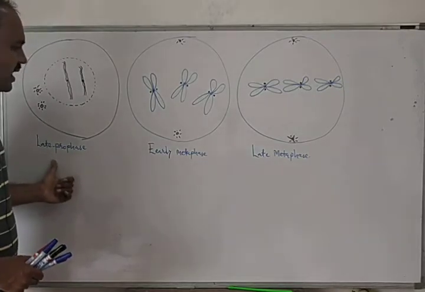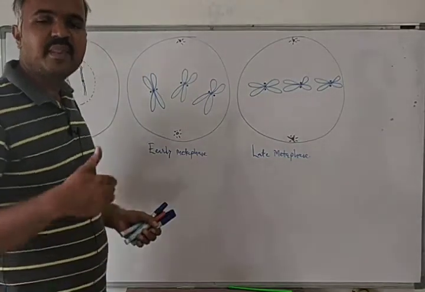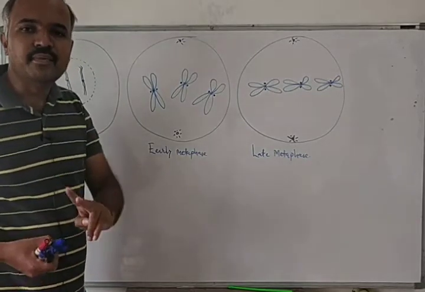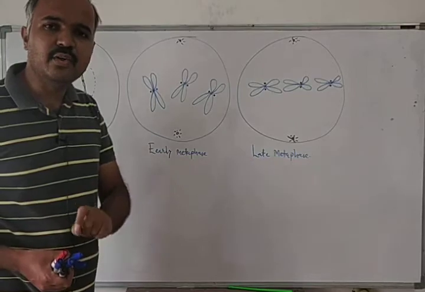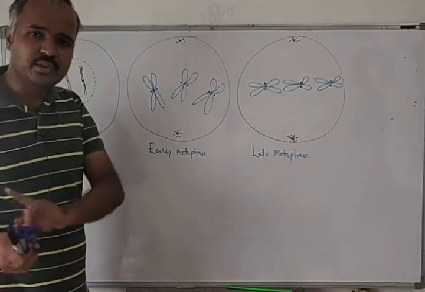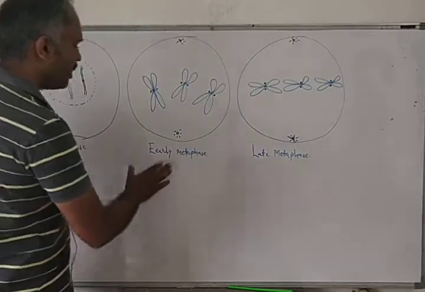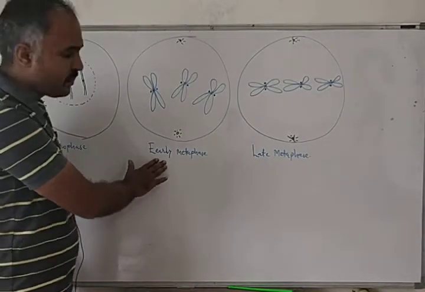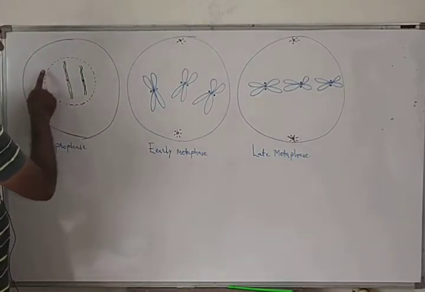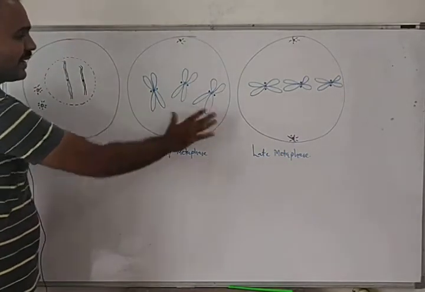After late prophase, the next stage is metaphase. Metaphase is also divided into two subphases: early metaphase and late metaphase. So when does early metaphase start? Early metaphase starts with complete disintegration of the nuclear membrane. When the nuclear membrane is completely lost, early metaphase will start.